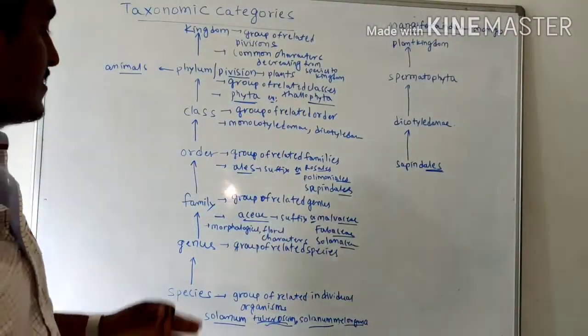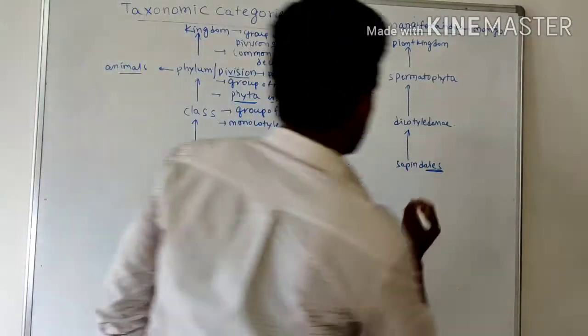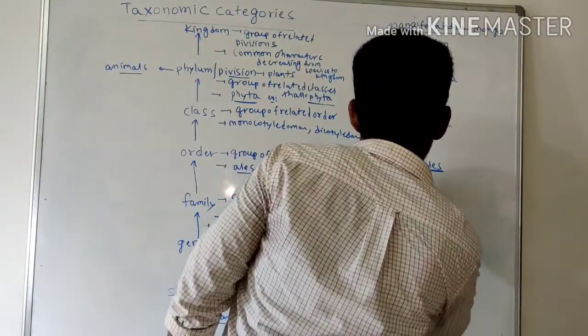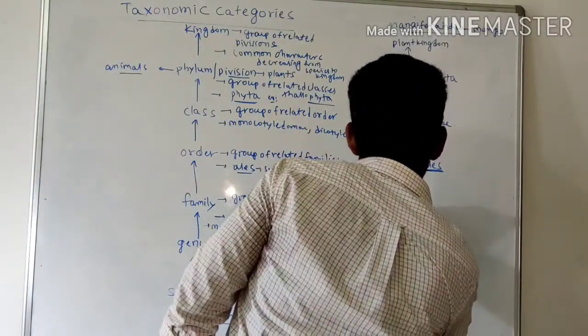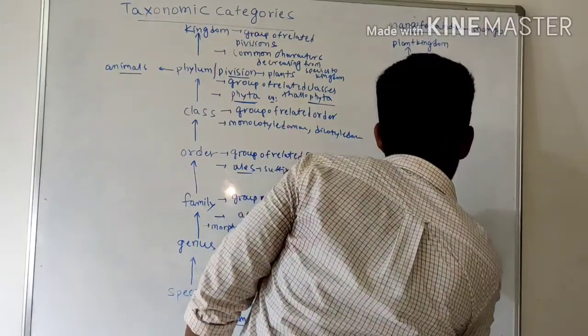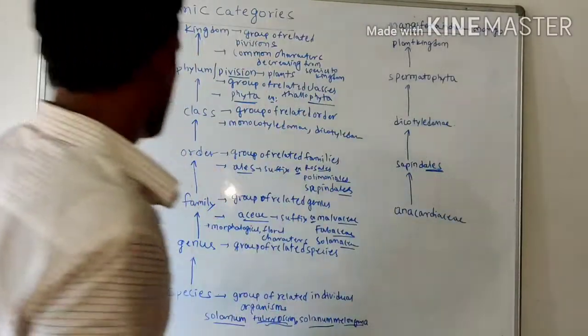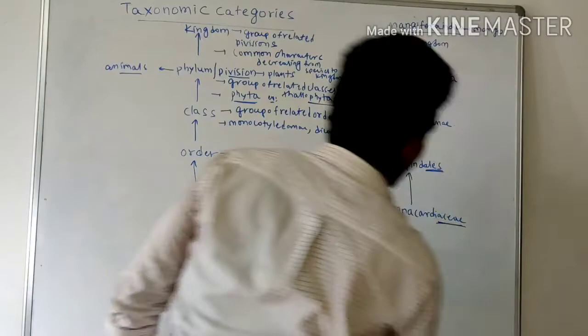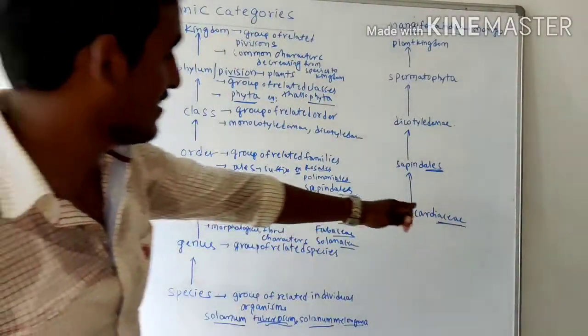The next level is family. Mango comes under the family Anacardiaceae. According to the ICBN, a family name ends with -aceae. The genus name is Mangifera and the species name is indica.